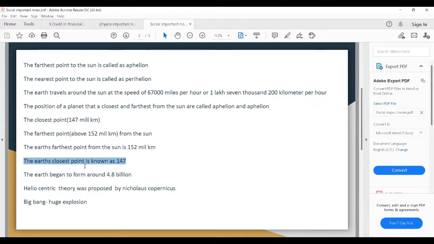The Earth began to form around 4.8 billion years ago. When did the Earth form? The Earth began to form 4.8 billion years ago. The heliocentric theory was proposed by Nicolaus Copernicus. Big Bang. What is the Big Bang? A huge explosion. And a huge explosion is called the Big Bang.